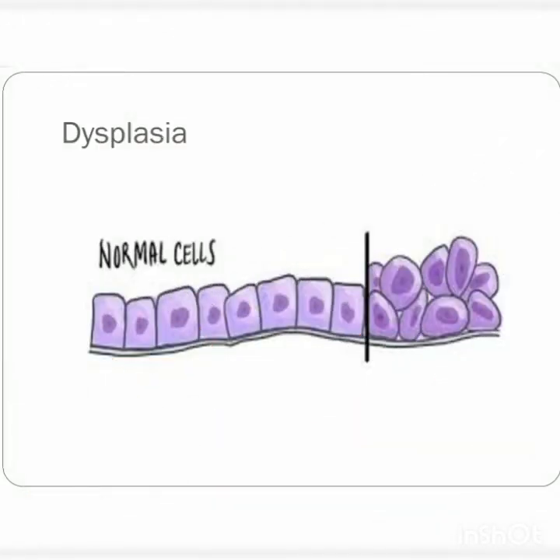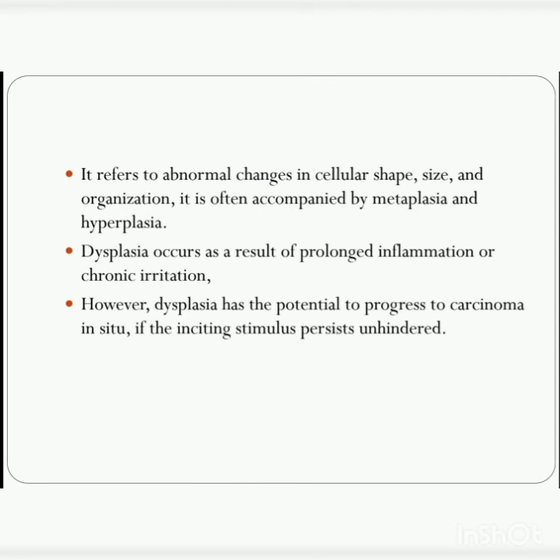Now, with this, we come to the last topic, dysplasia. What is dysplasia? It refers to abnormal changes in cellular shape, size, or organization. Dysplasia is often accompanied by metaplasia and hyperplasia, and it consists of expansion of immature cells with a corresponding decrease in the number and location of mature cells.